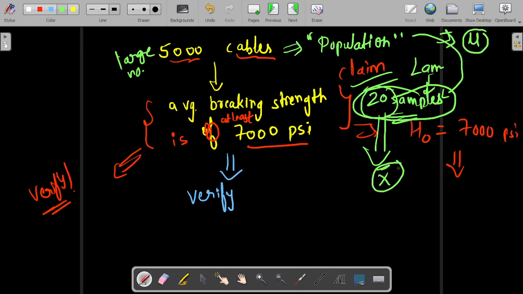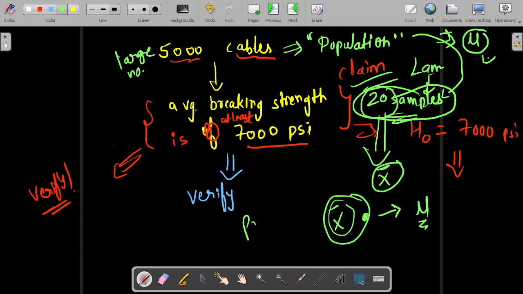We'll measure the breaking strength of the 20 cables, and the mean of this strength is denoted by x bar. So what will be our goal? Our goal is that x bar should be close to mu, because mu is the original value and x bar is what we predicted by taking a smaller sample. So our entire goal in hypothesis testing is to have x bar as close as possible to mu. For this we'll develop a method.